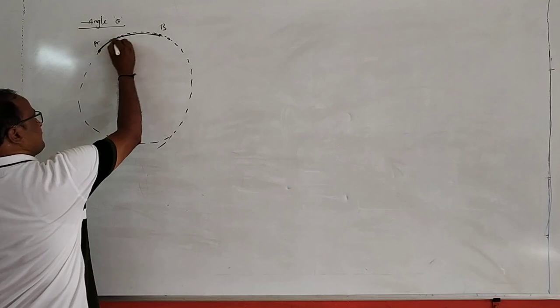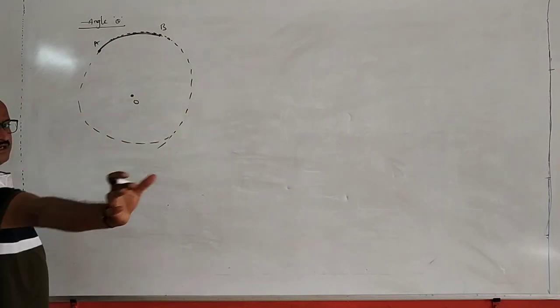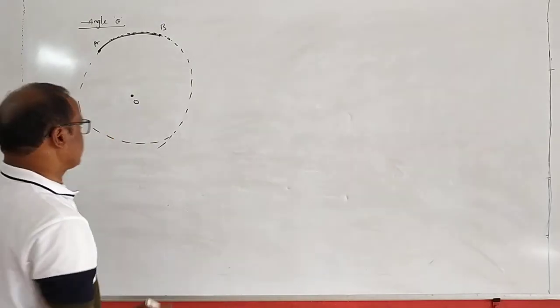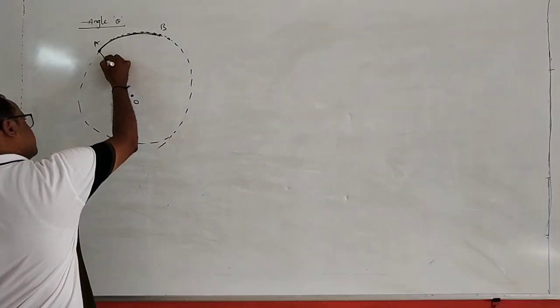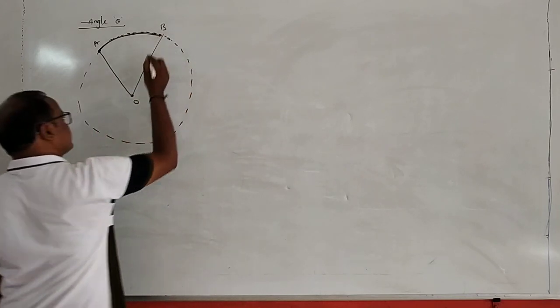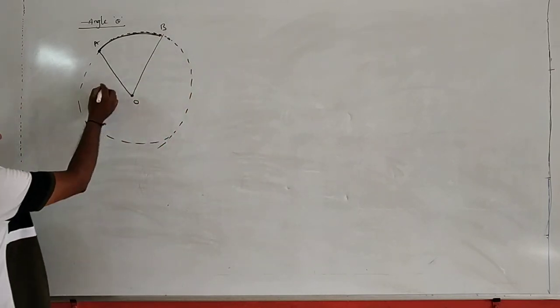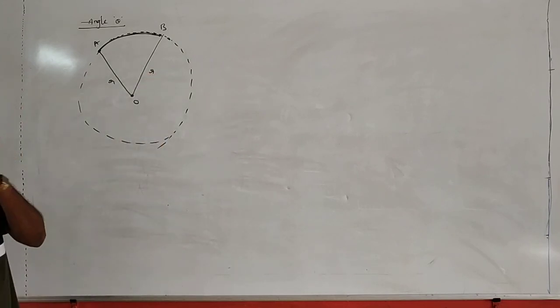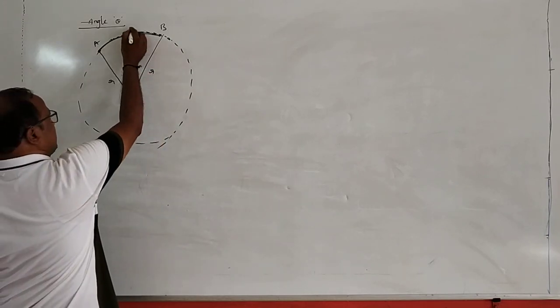Here, AB is called the arc of the circle, which means it is a part of the circle. OA is equal to the radius and OB is also equal to the radius, represented by small r. Arc length is represented by small l.